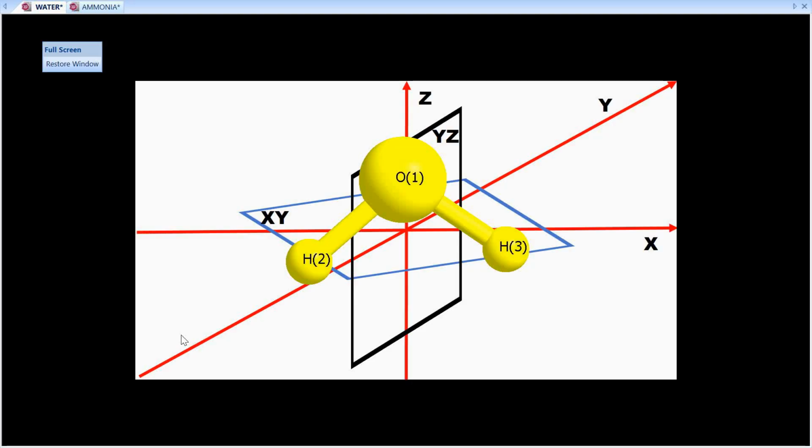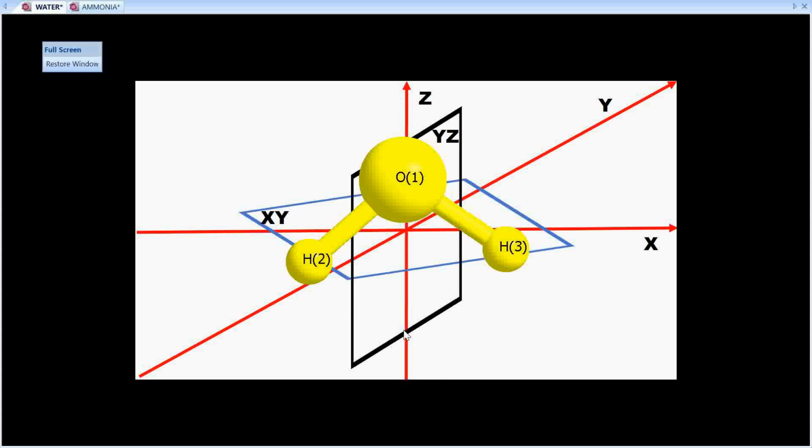Examples to understand the concept of reflection. We'll begin with one of the simplest molecules, water molecule. You all know that the principal axis of rotation in water molecule is an axis passing through the oxygen atom, which in the picture you can see, which has to be parallel to that of the z-axis in this particular case.